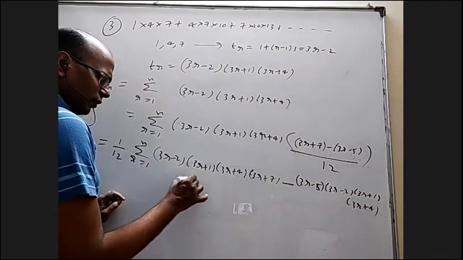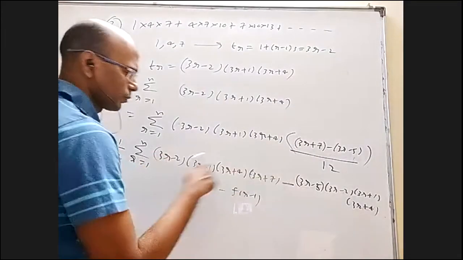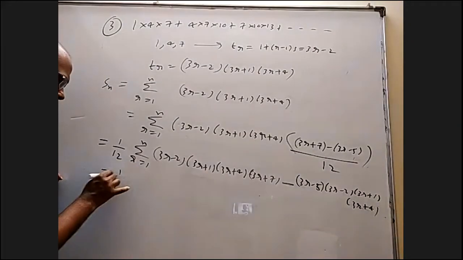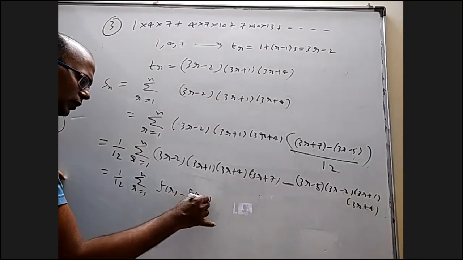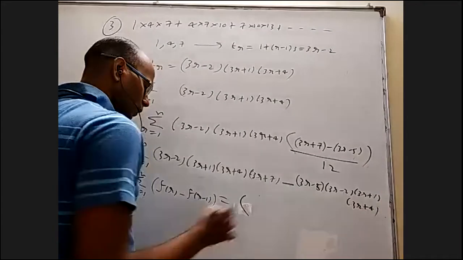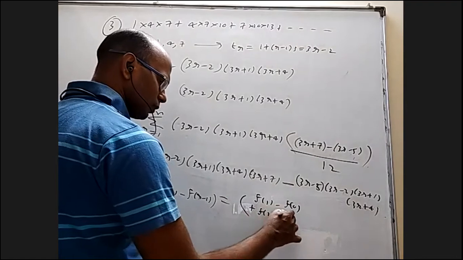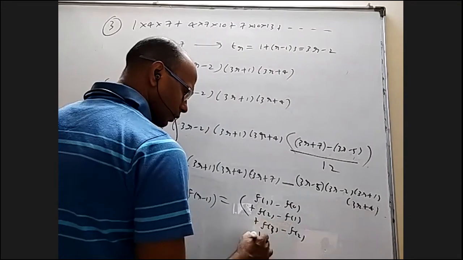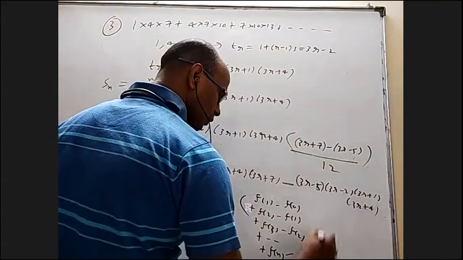If you call this f of r, that is f of r minus 1, because replace r with r minus 1, this will become this, this will become this, this will become this. So you can even write that 1 by 12 sigma r equal to 1 to n, f of r minus f of r minus 1. When you put r equal to 1, r equal to 2, r equal to 3, first it will become f of 1 minus f of 0, later on f of 2 minus f of 1, later on f of 3 minus f of 2, and finally it is f of n minus f of n minus 1.